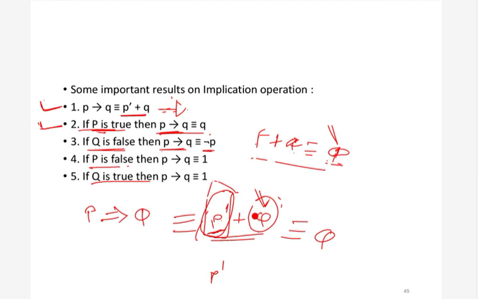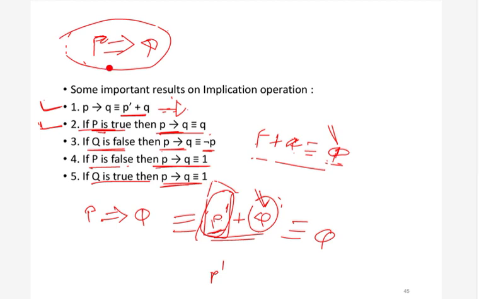Like if we have p implies q, assume that p is false, then what will happen? This whole thing will automatically become true, right? Because if p is false, then we do not care about the value of q. Q either can be false or q can be true, we do not care. This whole thing will become true. That is what we have written in this fourth statement.